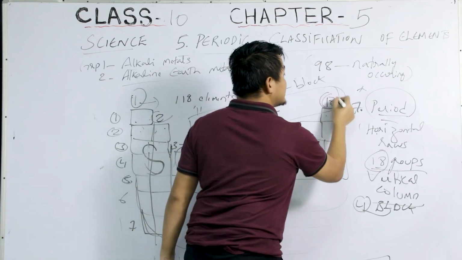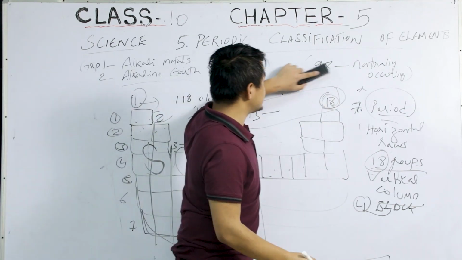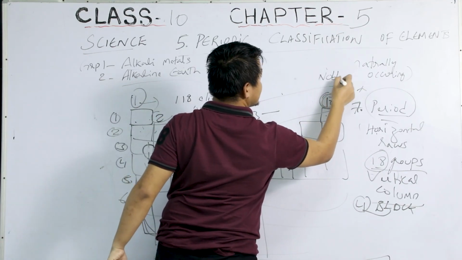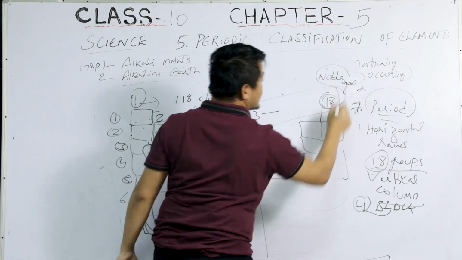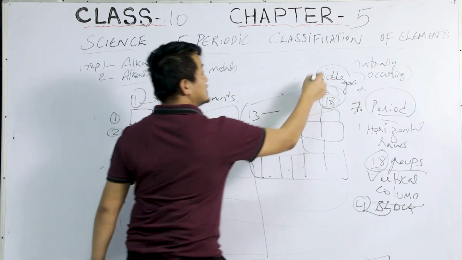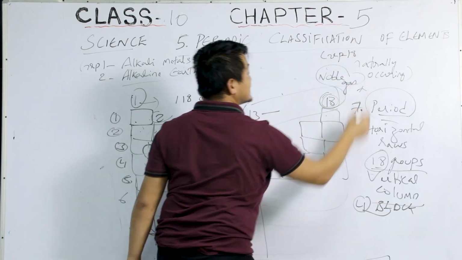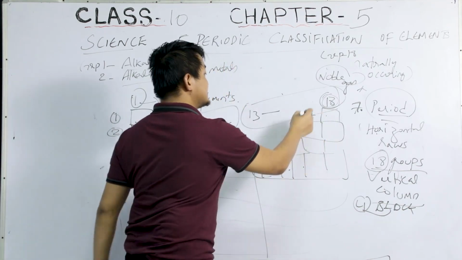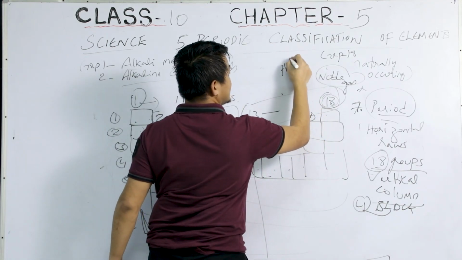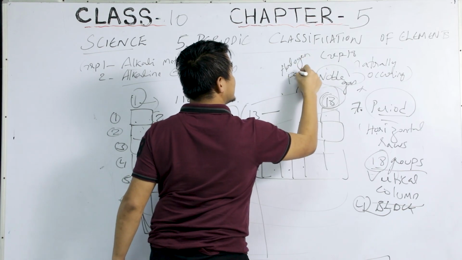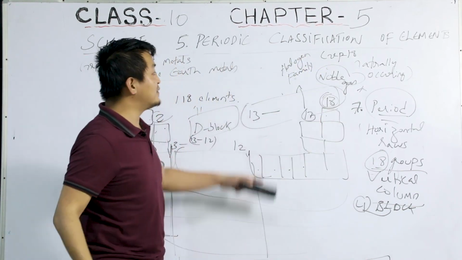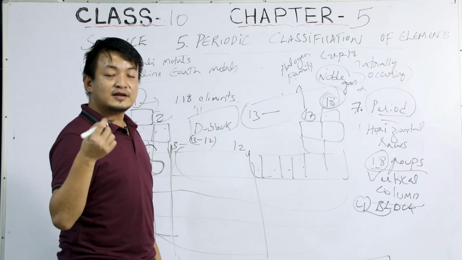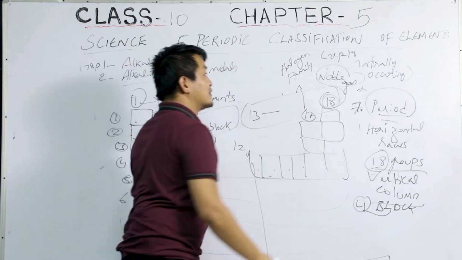Now, group 18, okay? This group 18 is also known as the inert group, or noble gas, okay? Group 18 is known as noble gas. Clear? And group 17 is the halogen family. In carbon, in the last chapter we studied about this halogen family in the functional group, right? Where we studied about chlorine, bromine, iodine and all. So group 17 is the halogen family.